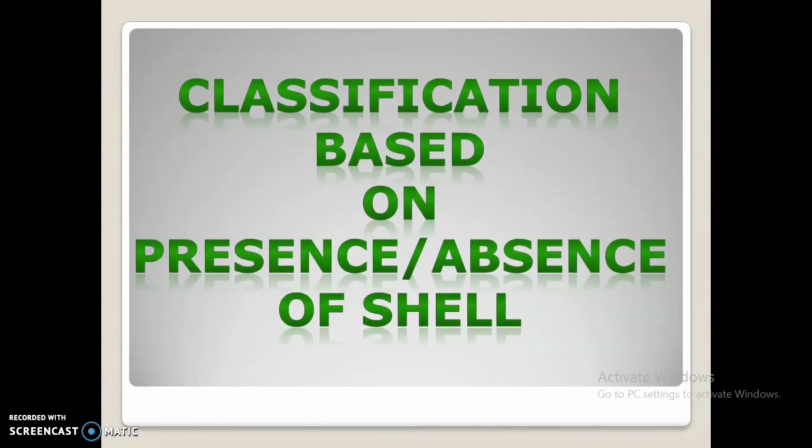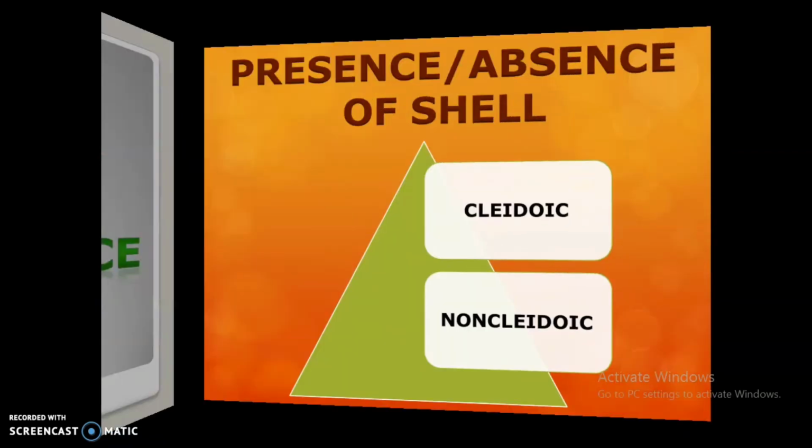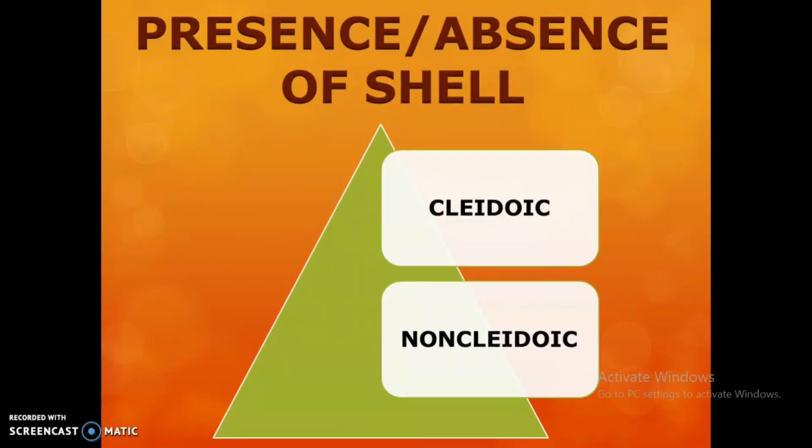Now, the classification based on the presence or absence of the shell. The eggs which have an outer covering, that is a shell, are considered cleidoic eggs, and the eggs without a shell are non-cleidoic. Cleidoic is a Latin word which means sealed box.